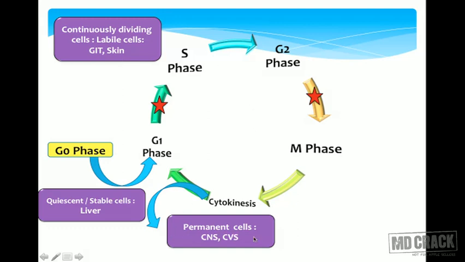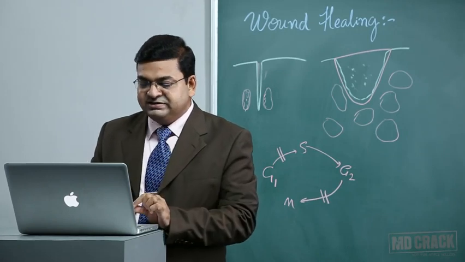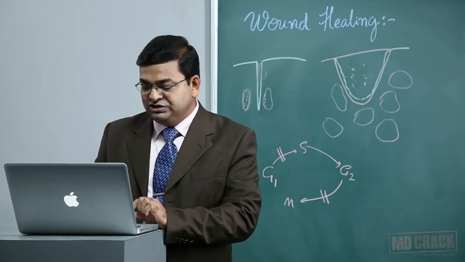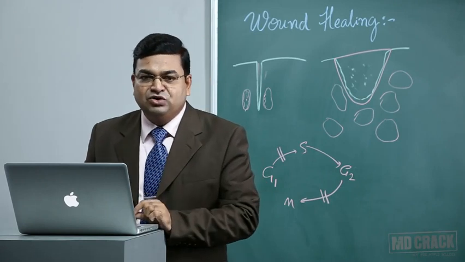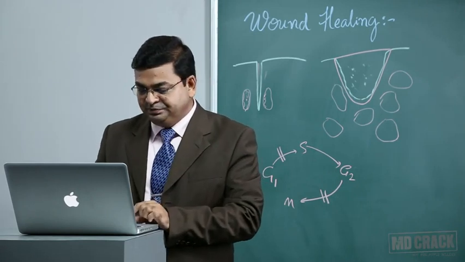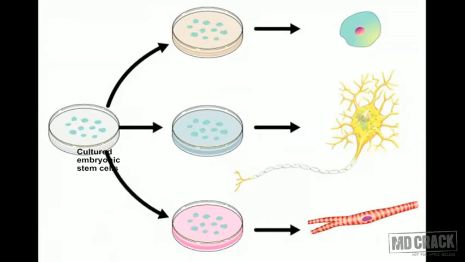We have one more type of cells in our body. They are called permanent cells. For example, cells of the CNS and CVS. These cardiac myocytes will not regenerate because they are permanent cells. So any damage to these 2 sites is not reversible. It is a permanent damage. So understanding this particular cell cycle is most important to understand regenerative medicine. That's a new branch that is coming up.